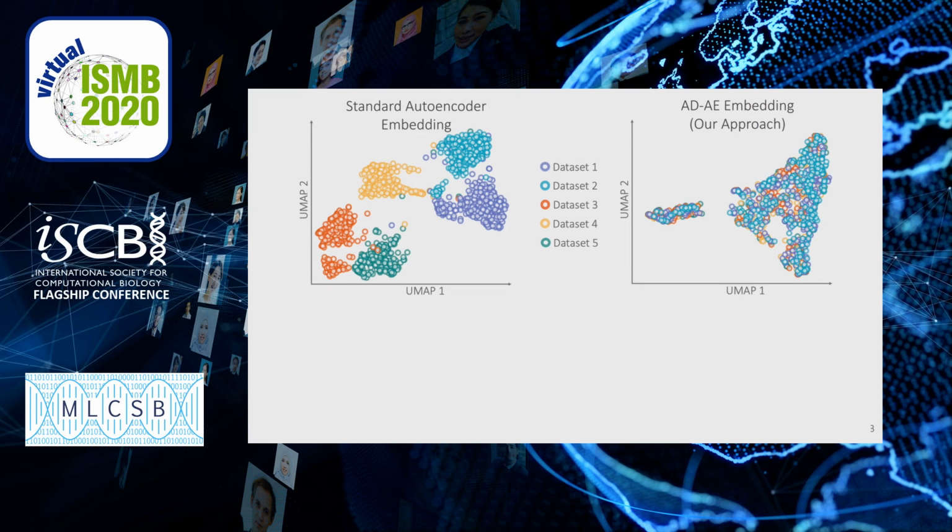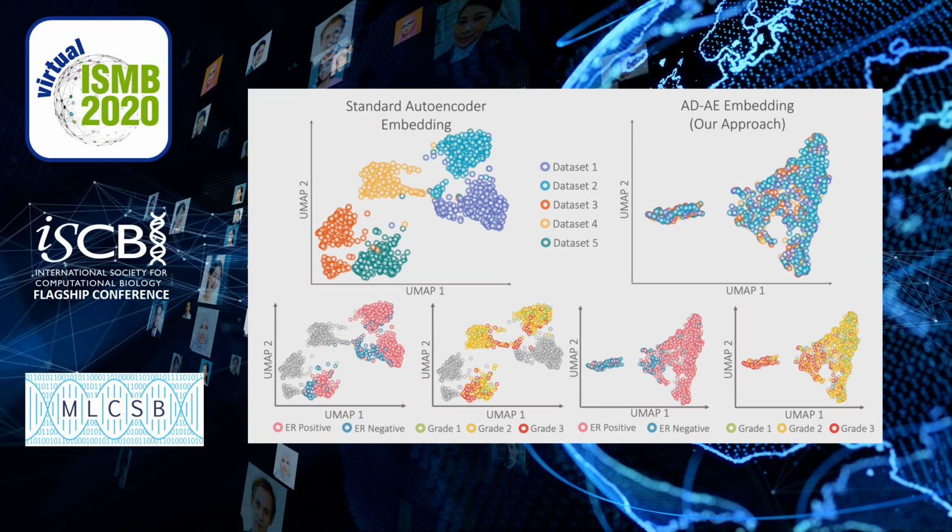We showed that ADAE can learn deconfounded, yet biologically meaningful embeddings by training a standard autoencoder and ADAE where dataset is the confounder, and observed that these clearly separated datasets in the autoencoder embedding space become fused and indistinguishable in the deconfounded space. But more interestingly, when we color these embeddings by different informative biological phenotypes, we see that ADAE can clearly distinguish the samples by these phenotypes, which is not possible for the autoencoder embedding.